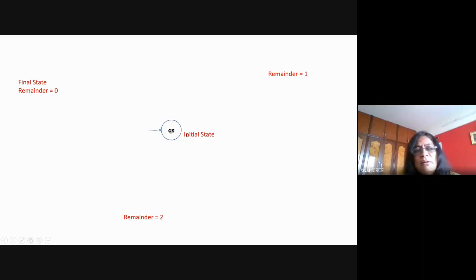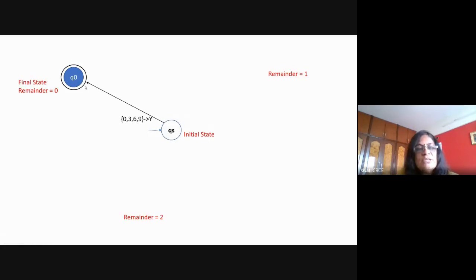Now with respect to these states, you need to draw the transitions. Assume that there are a total of 10 symbols, 0 to 9. Assume now there is a symbol called 0. If your number is 0, then 0 divided by 3 is divisible, so it should go to the state Q0. So if you are in the initial state, and the number is either 0 or 3 or 6 or 9, it is divisible by 3. So the machine will start from the initial state and reach the state Q0.